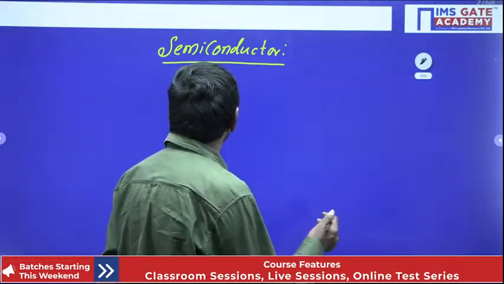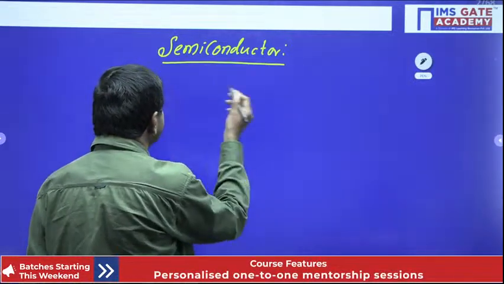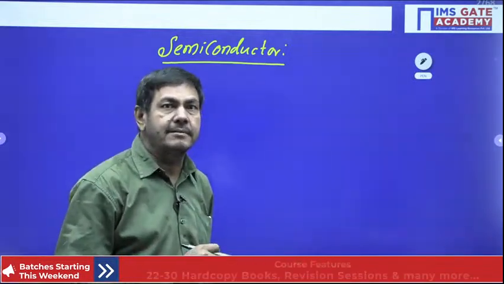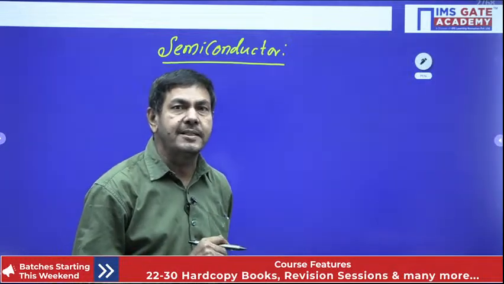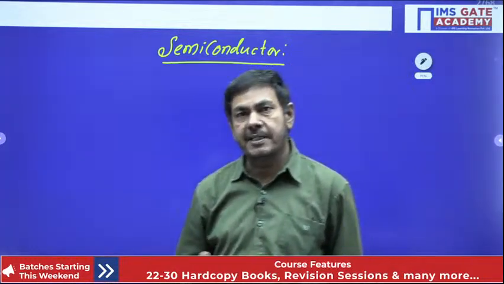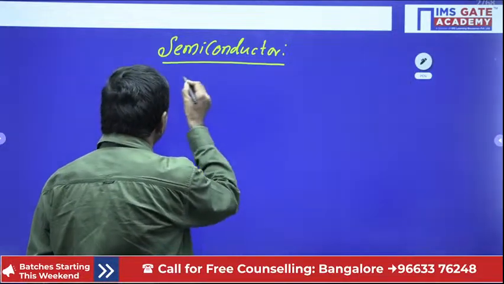The semiconductor examples are germanium and silicon. How many types of semiconductors are there? There are two types of semiconductors. One is the intrinsic semiconductor. The second one is the extrinsic semiconductor. First we can define the semiconductor.